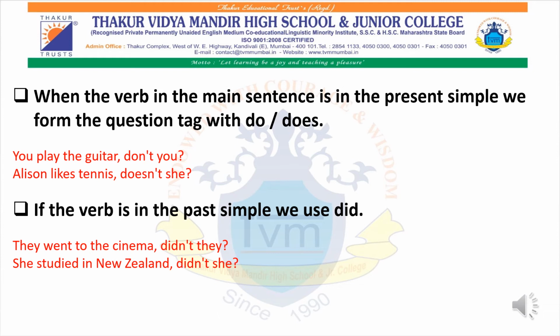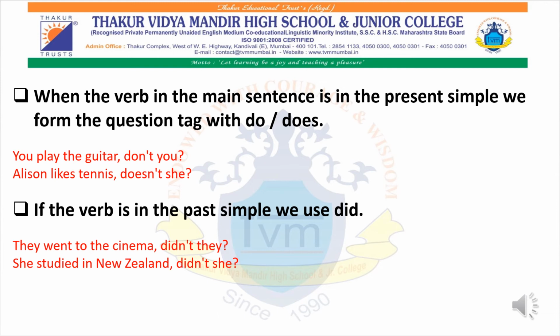Now look at this first sentence. You play the guitar. That sentence is in present tense, and there is no helping word provided, so you can either use do or does, depending on which suits, and accordingly you write that. Don't forget to add not plus the subject, and the subject should be a pronoun.